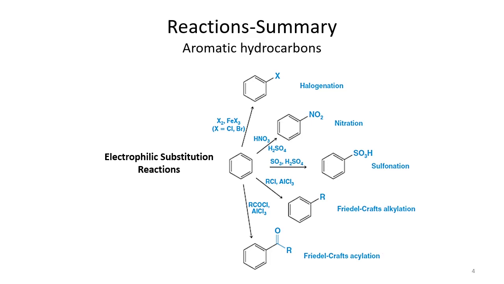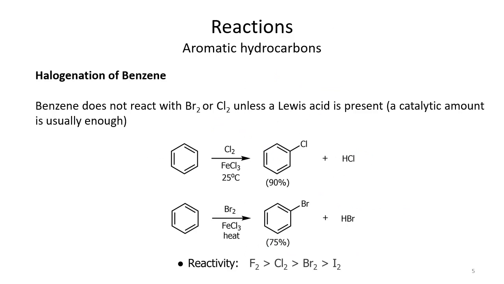Similarly, nitration can be done by using a mixture of nitric acid and sulfuric acid. For sulfonation, we use a mixture of SO3 and sulfuric acid. For Friedel-Crafts alkylation, we use a Lewis acid like AlCl3. If you want to introduce an alkyl group, then we shall use alkyl chloride, and if we want to introduce an acyl group, then we shall use acyl chloride. So these are different electrophilic substitution reactions. Let's talk about these electrophilic substitution reactions in further detail.